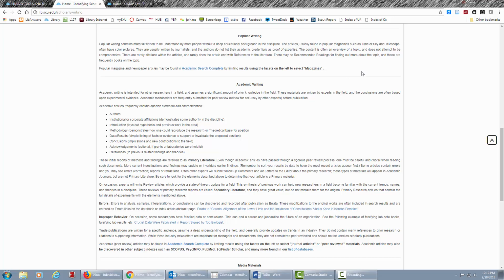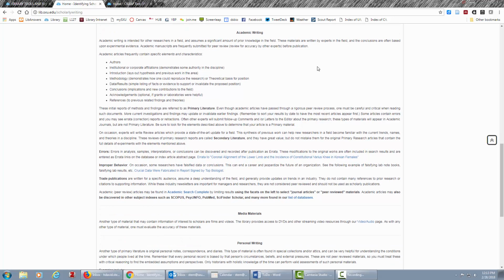When it comes to writing, popular writing are things like Sky and Telescope and Science Magazine, where you don't know necessarily who the author is and what their credentials are. The article is written for a popular audience, and it's valuable information, but it's not what you're going to use in a paper. And you can find that kind of information by using our Academic Search Complete database and restricting to magazines, which is popular.